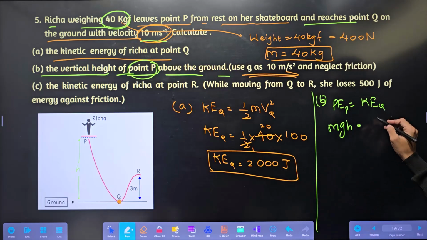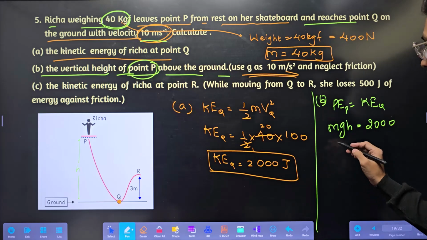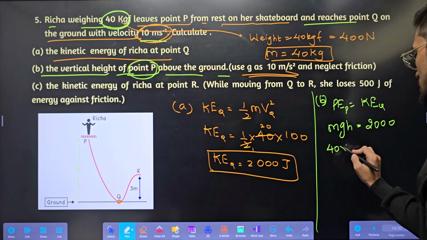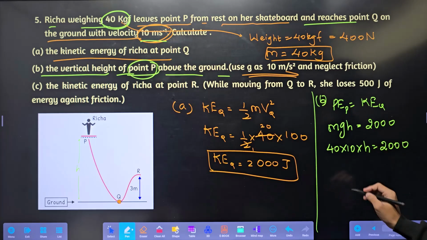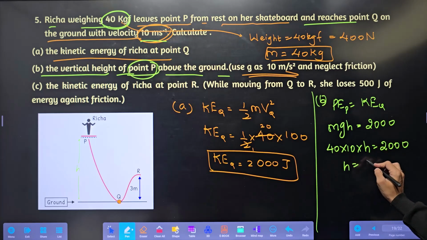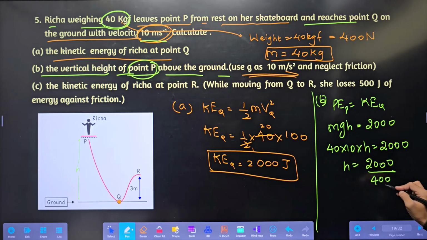Kinetic energy at Q we have got 2000. So mass is 40, g is 10, into h is equal to 2000. So h is equal to 2000 divided by 40 into 10, which is 400.